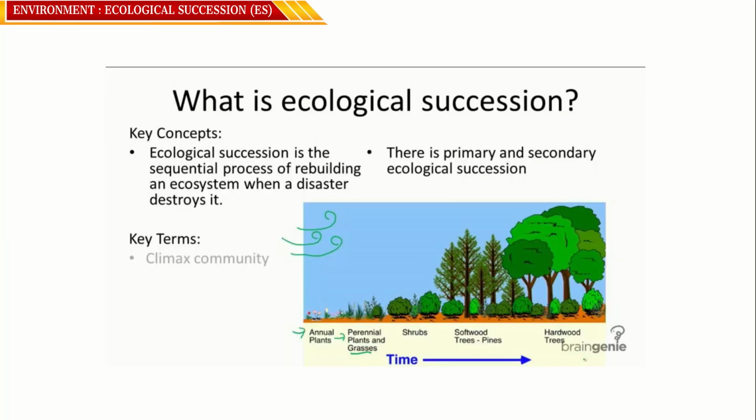So ecological succession is the sequential process of rebuilding an ecosystem when a disaster destroys it, in the case of secondary succession. There is primary and secondary ecological succession as we have discussed. See this in the picture being depicted to you.